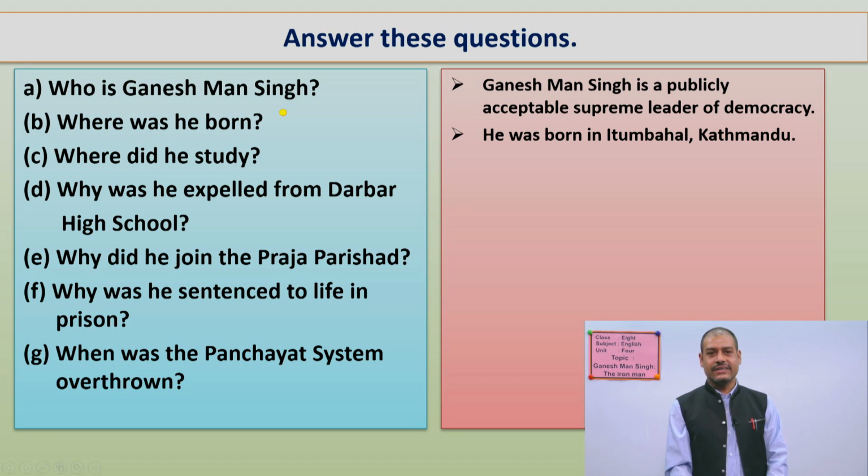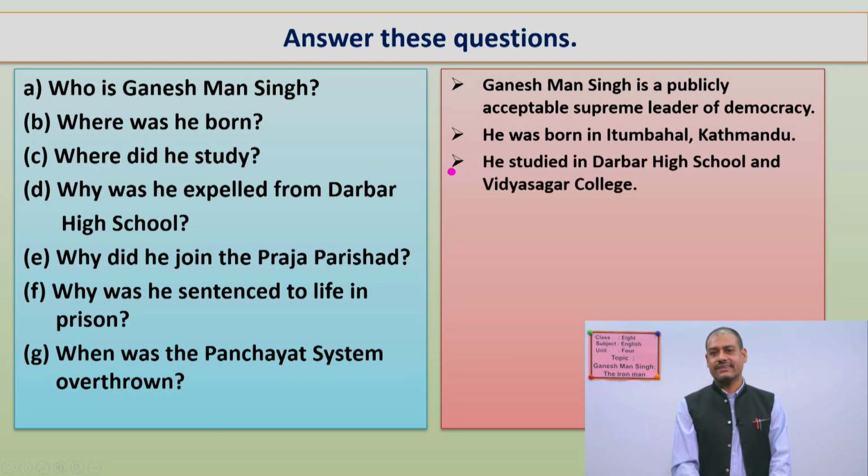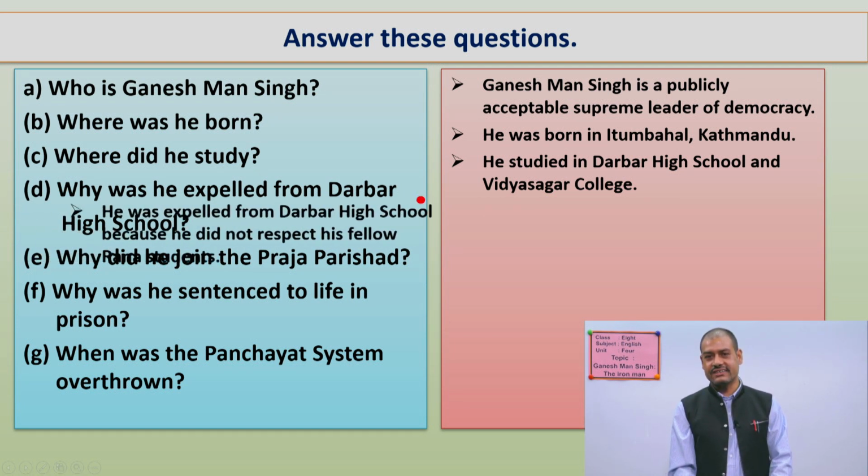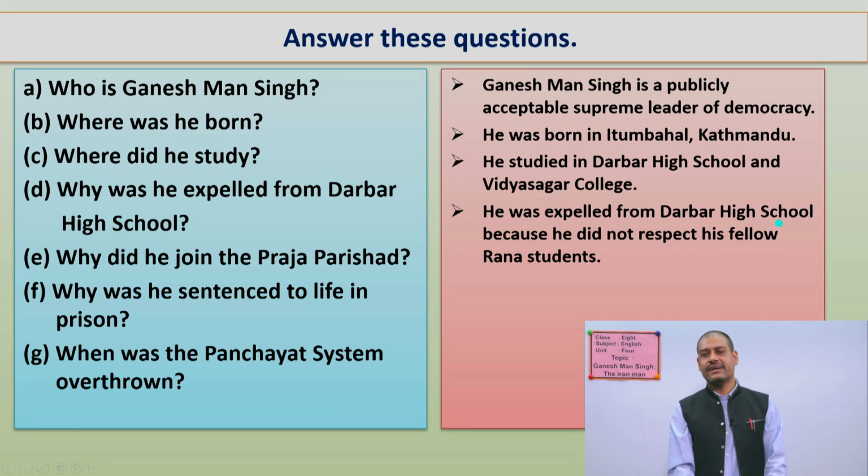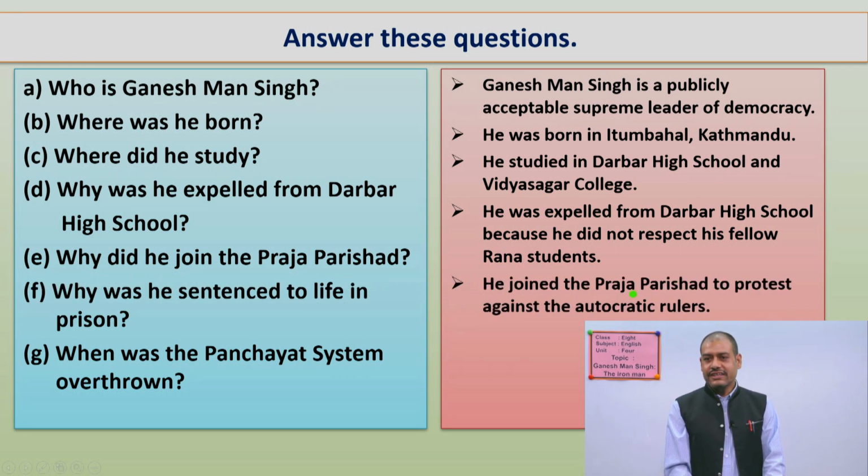All right. See, who is Ganesh Man Singh? Ganesh Man Singh is a publicly acceptable supreme leader of democracy. Okay. Where was he born? He was born in Itumbahal, Kathmandu. Where did he study? He studied in Darbar High School and Vidyasagar College. All right. Why was he expelled from Darbar High School? He was expelled from Darbar High School because he did not respect his fellow Rana students. All right. Another, why did he join the Praja Parishad? He joined the Praja Parishad to protest against the autocratic rulers.